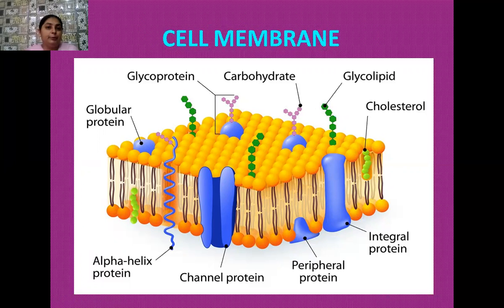Now, I want to tell you how the transport of various substances takes place through the plasma membrane. As I have already discussed, this plasma membrane is selectively permeable in nature. So there are certain substances which can easily enter through the plasma membrane without any kind of restriction by the process of simple diffusion, that is, the movement of molecules from high concentration to low concentration. So here the energy requirement is not there.